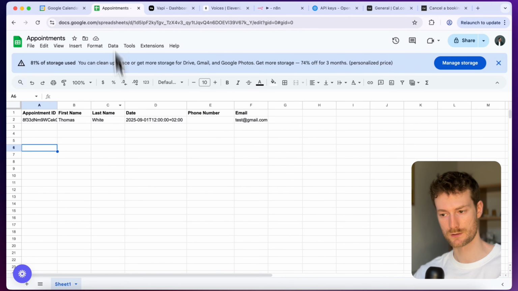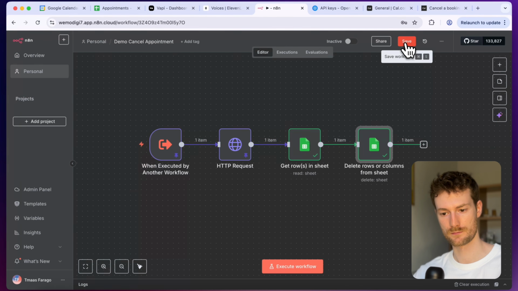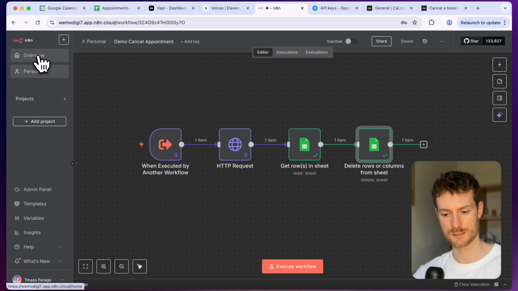And it looks like it worked. We canceled the appointment completely. We don't have it in our database and also in our Google Calendar. Don't forget to click on save. And there's one more thing we need to do, which is add this workflow to our appointment agent.